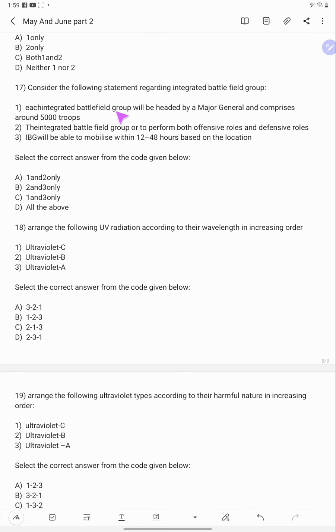Each Integrated Battlefield Group will be headed by a Major General and comprises 5,000 troops. Correct. The troops are to perform both offensive and defensive roles. Correct. The group will be able to mobilize within 12 to 48 hours based on location. Correct. So the answer is D.